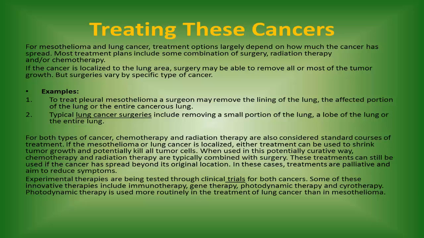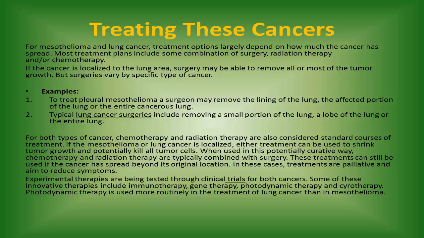Treating these cancers. For mesothelioma and lung cancer, treatment options largely depend on how much the cancer has spread. Most treatment plans include some combination of surgery, radiation therapy and/or chemotherapy. If the cancer is localized to the lung area, surgery may be able to remove all or most of the tumor growth. But surgeries vary by specific type of cancer. Examples. 1. To treat pleural mesothelioma, a surgeon may remove the lining of the lung, the affected portion of the lung or the entire cancerous lung.